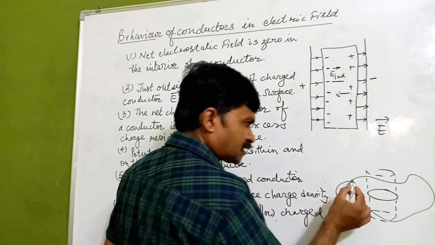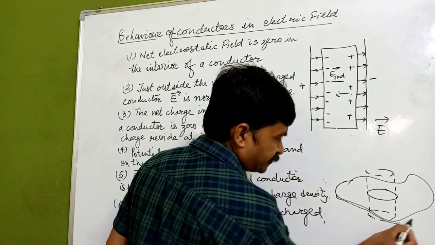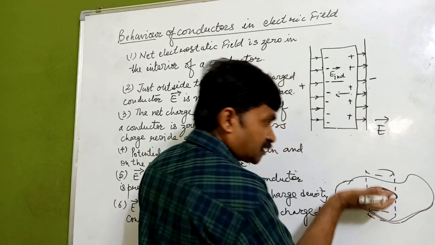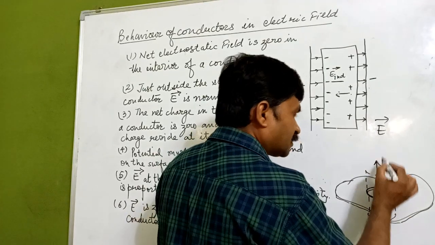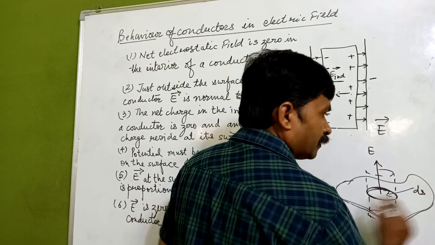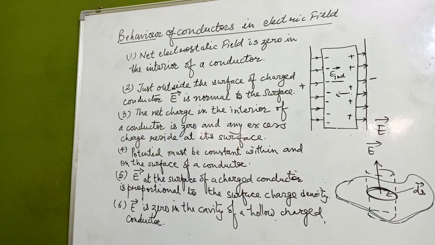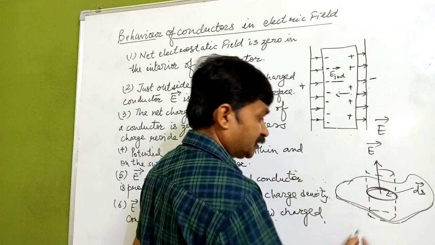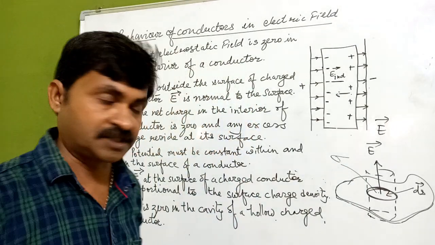This is a very small surface with some height like this, and we are assuming this surface here, which is outside and inside this. Now the electric field is taken normal to this, and this is your ds. So E at the surface of a charged conductor is proportional to the surface charge density. Now we are assuming here sigma, the surface charge density over this.